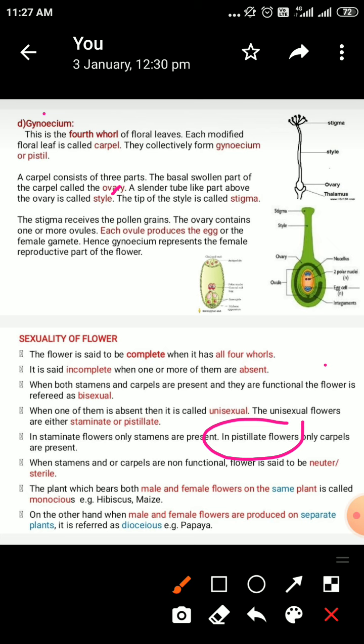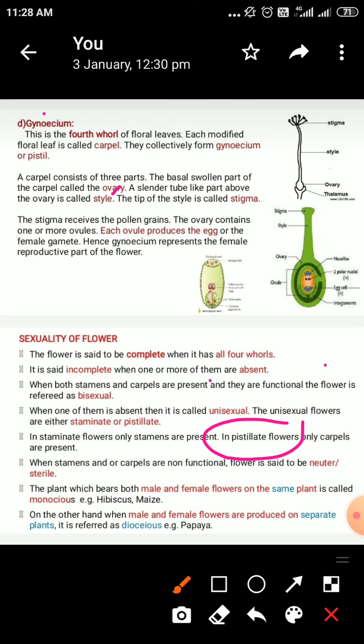For example, in hibiscus, flowers are bisexual, which contain both the male sex organ as well as the female sex organ in the same flower. This is called as monoecious. Whereas in another example, maize, the male flowers are separate, present at the top. In Marathi we say that the maize has got the tassel, which is present at the top tip region of the plant body.